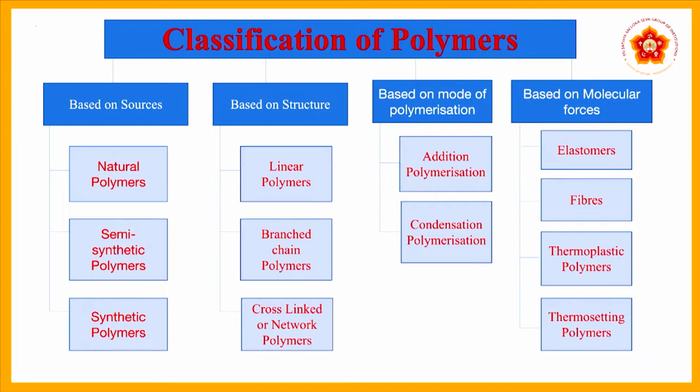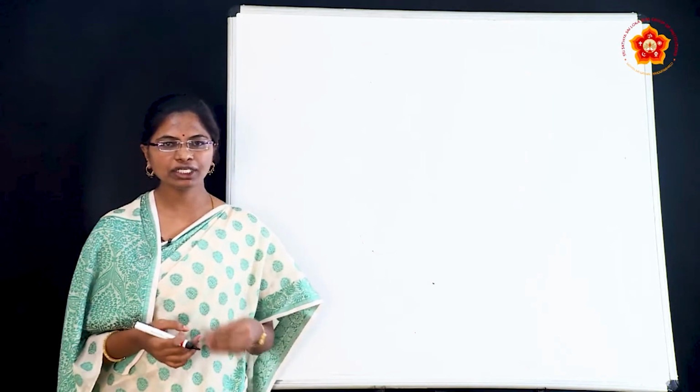Based on structure, again three categories: linear polymers, branched chain polymers and cross-linked or network polymers. Based on mode of polymerization, two categories: addition polymerization and condensation polymerization. Based on molecular forces, four categories: elastomers, fibers, thermoplastic polymers and thermosetting polymers. We will discuss each one in detail.